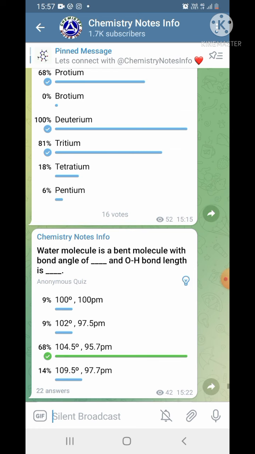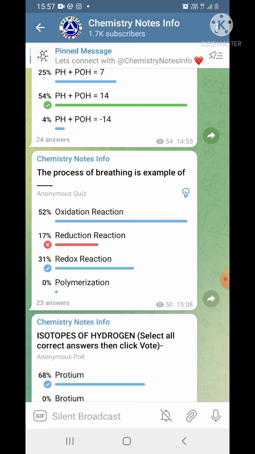The process of breathing is an example of oxidation reaction, reduction reaction, redox reaction, polymerization reaction. The correct answer is redox reaction.